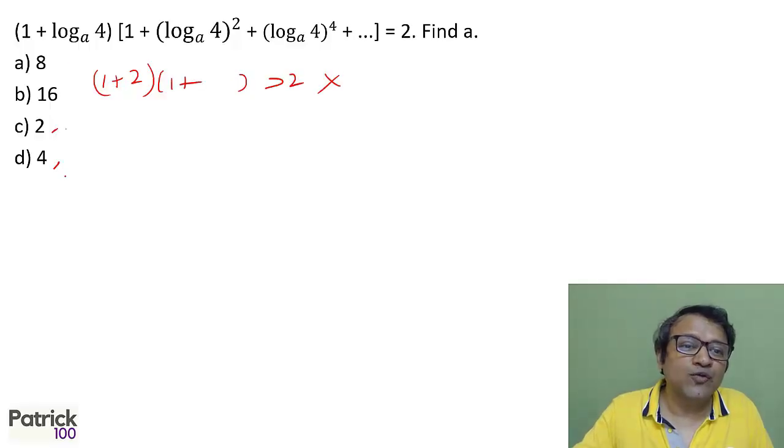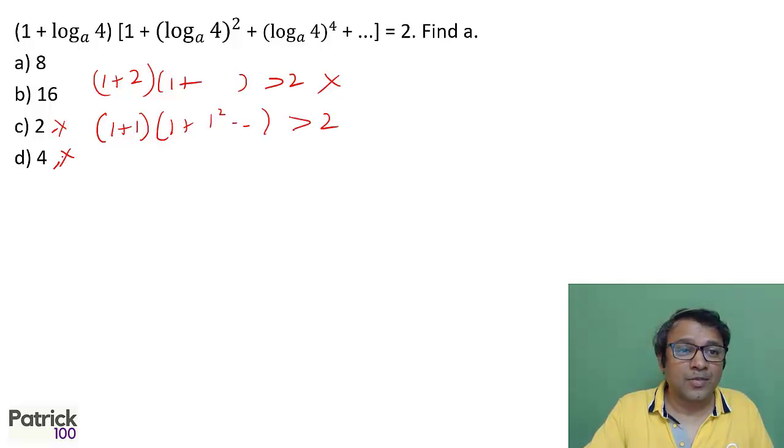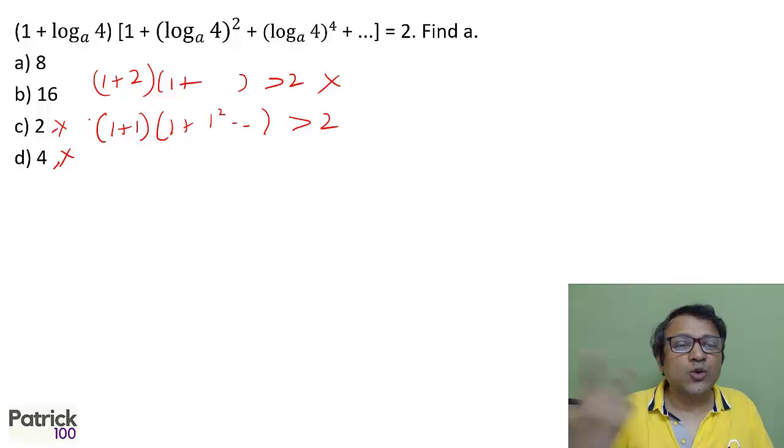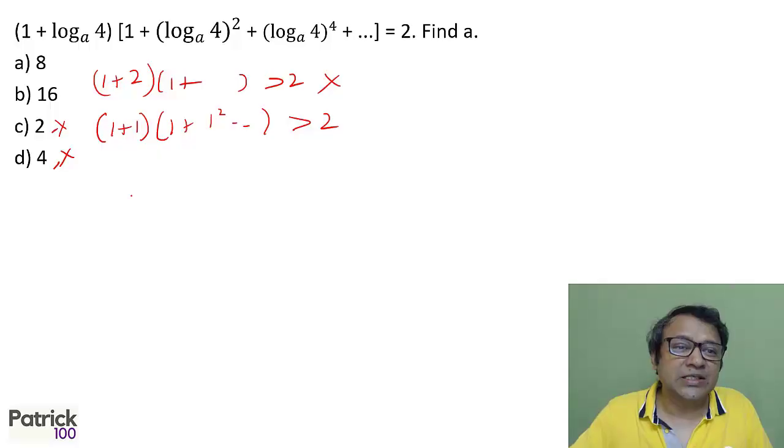Not possible. Same if I use 4, it will become 1 plus 1, 2 into 1 plus, again this is 1 square plus something. Again more than 2. So I can eliminate 2 and 4 immediately. Left is 8 and 16. I will use 16. You can substitute 8 also. 16 because normally the answers in logs are squares or square roots of the values, because it becomes easier to solve. So let's take 16.